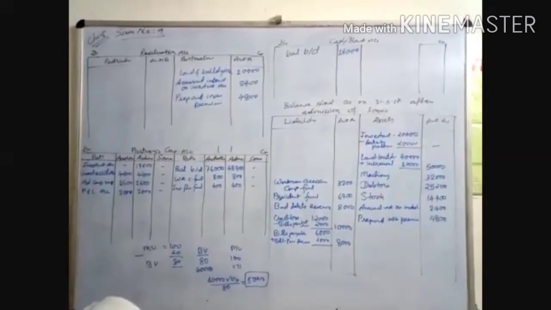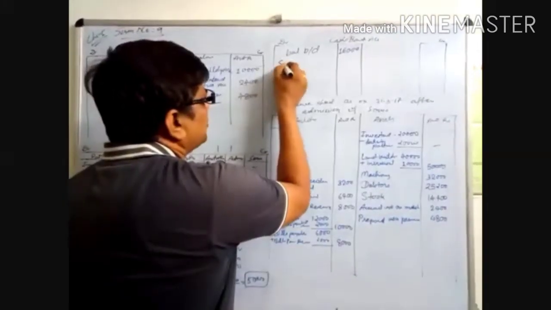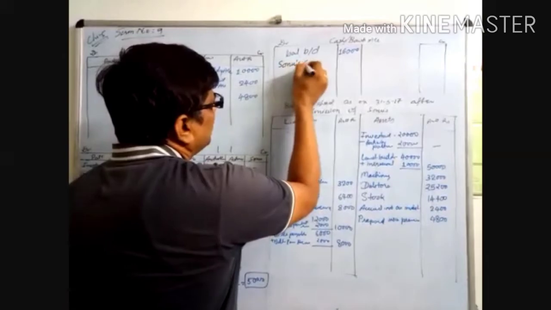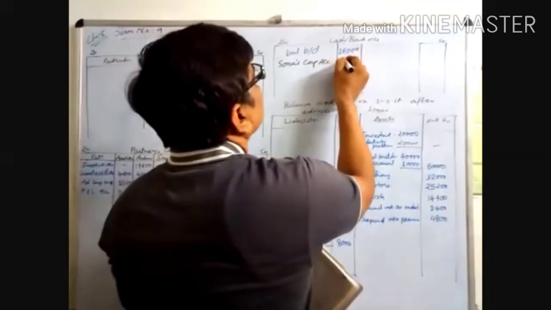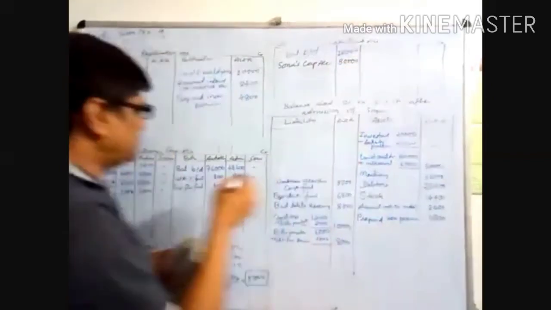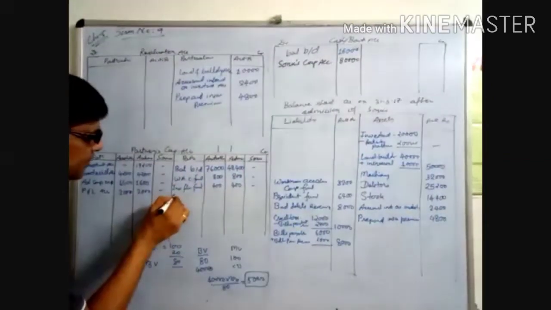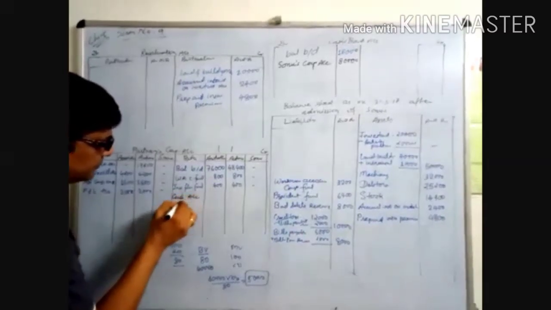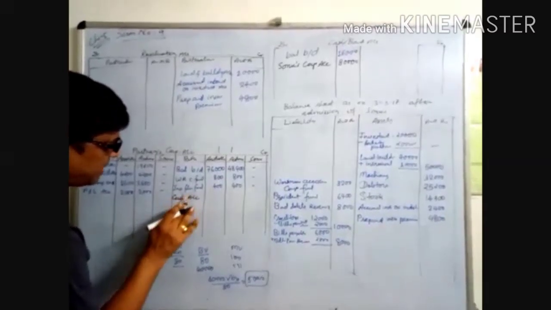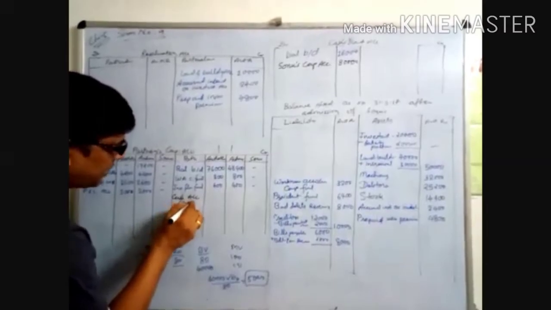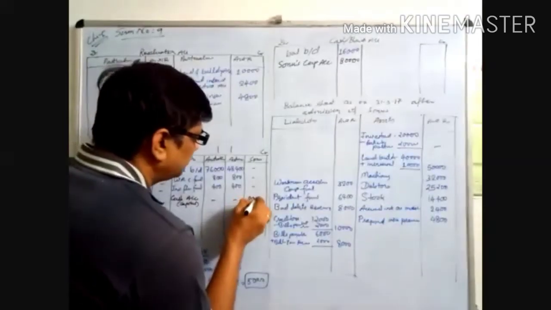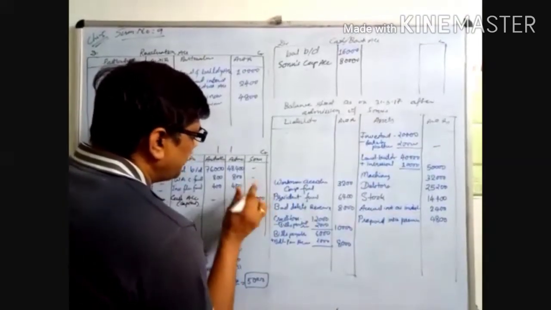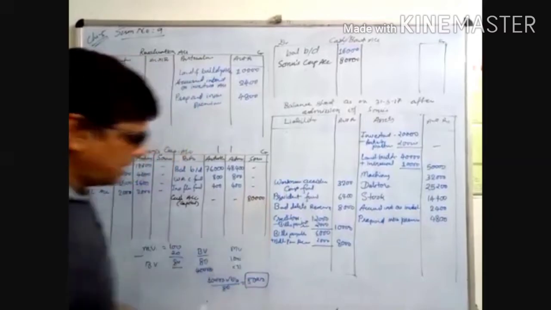The entries are: cash account debited, Sonu's capital account credited. So cash account on the debit side, 80,000, and Sonu's capital account on the credit side, where you write cash account. You write here "capital" in brackets for your understanding, and it's okay. 80,000. Sonu will bring 80,000 rupees as capital.